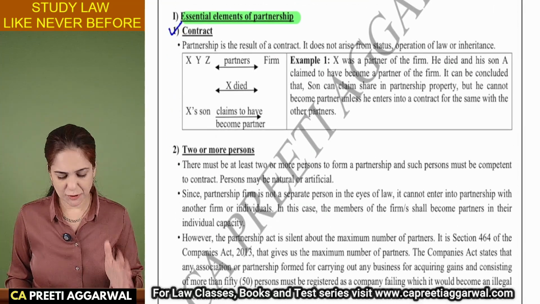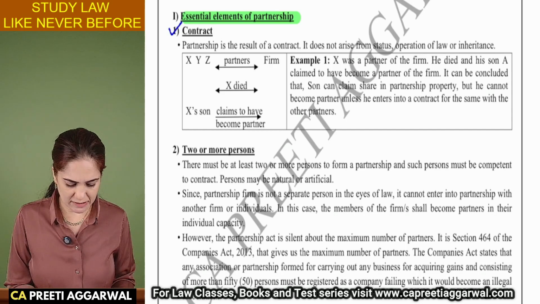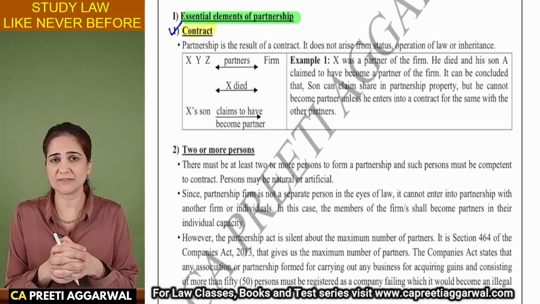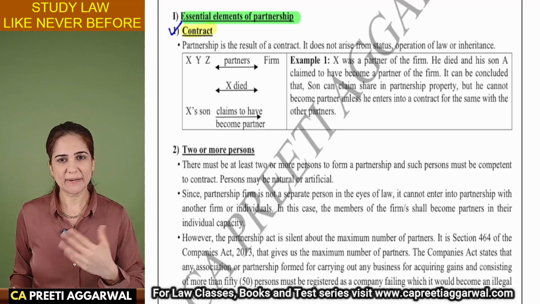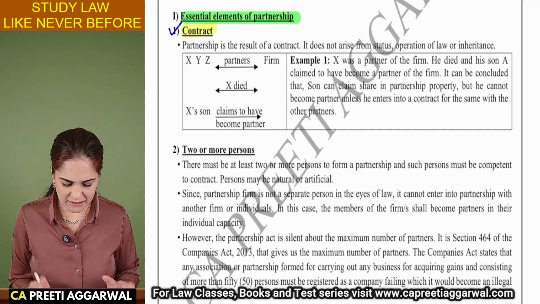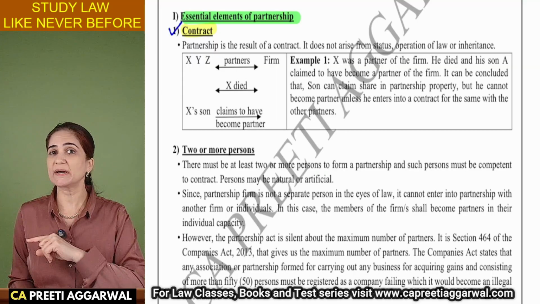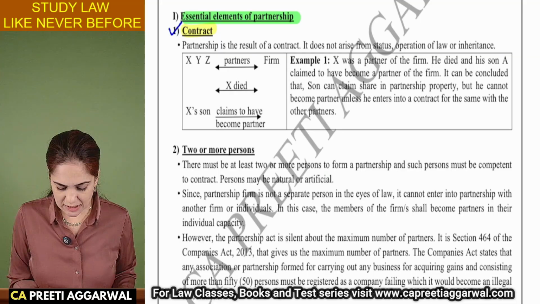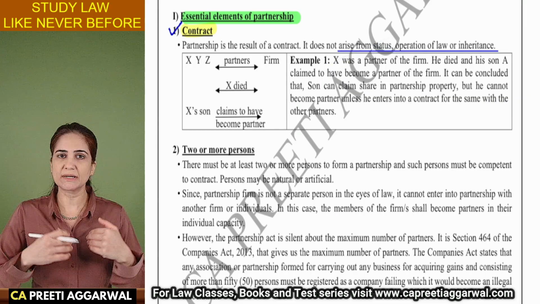But what are the essential elements of partnership? So the first essential element is that there has to be a contract because it is a relationship. It's the result of a contract. We know that it is known as a partnership deed. But yes, law is very clear. They say that unlike your HUF, which is created by status, by birth in the family, your partnership does not arise from status or by operation of law or inheritance.